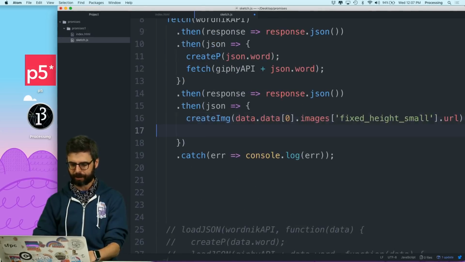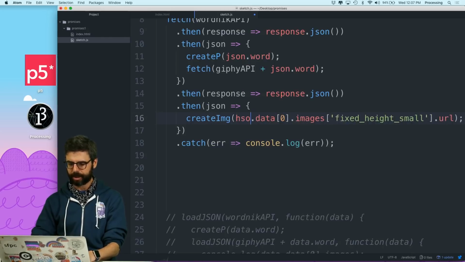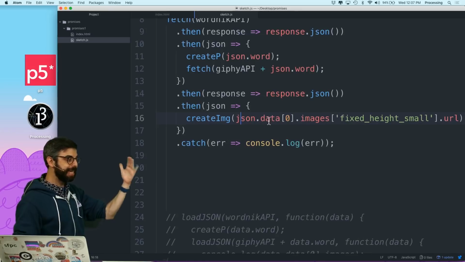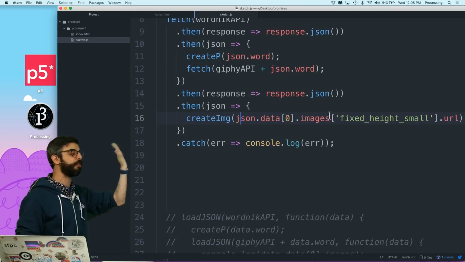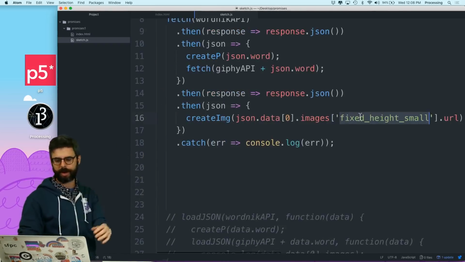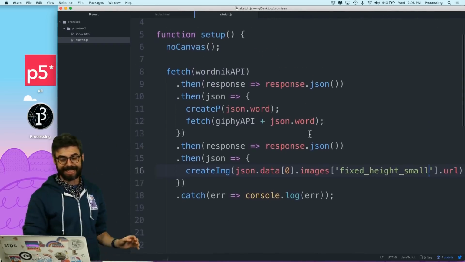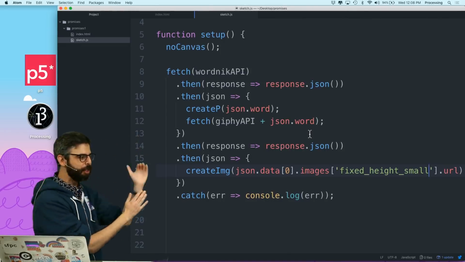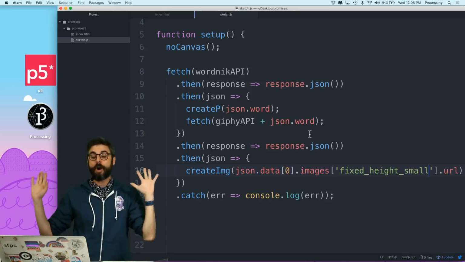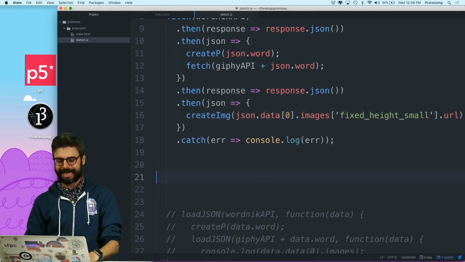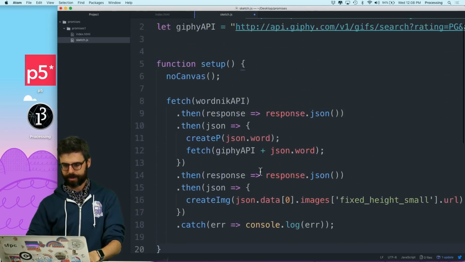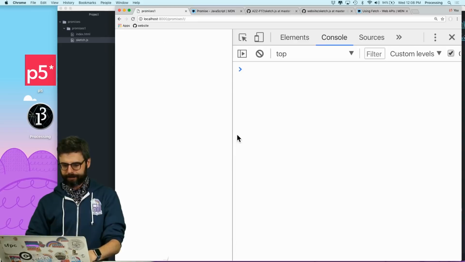So I can get that code I had before. This is creating an image object. And I'm not going through how the Giphy API works, but in the Giphy API, I get the JSON data index. I get the first GIF that's fixed height small and its URL. So look at this. Now, again, this is very concise and it's difficult to understand, but you can see how nice the sequencing is. I know I have some errors here, but let's at least see how far we get.